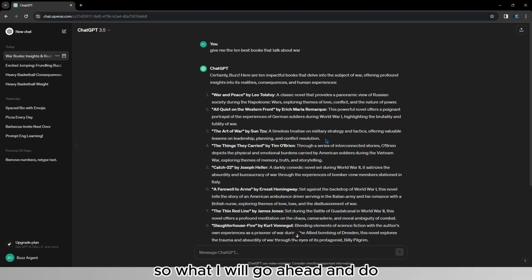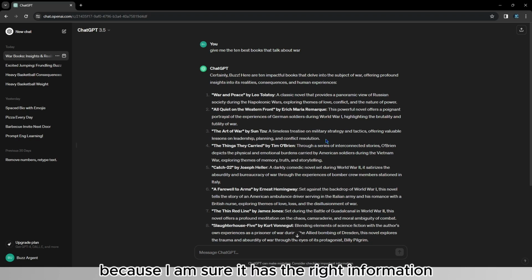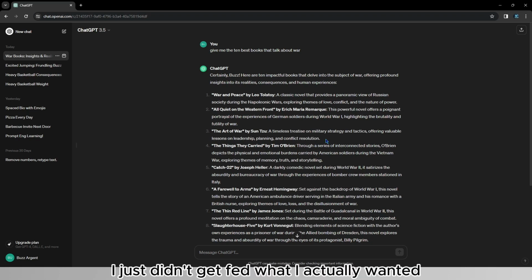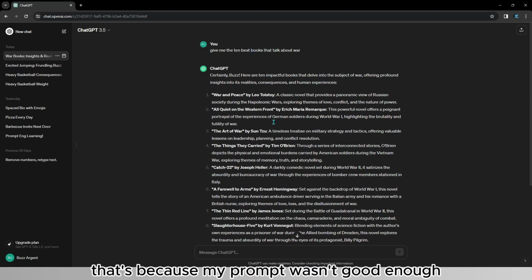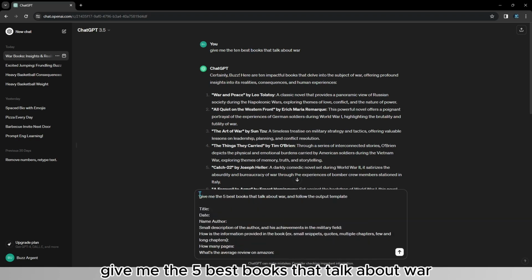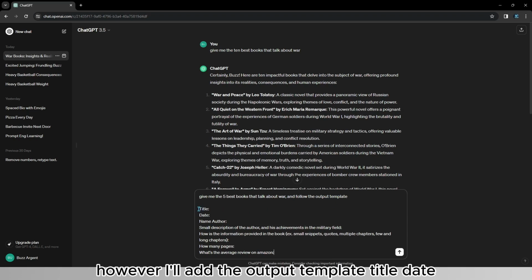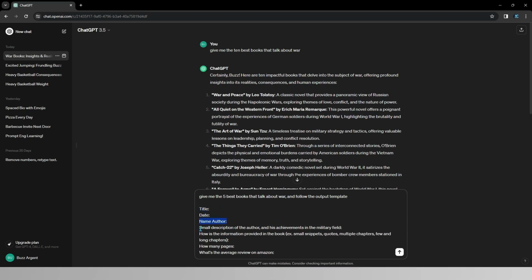But I've read The Art of War myself, and this description doesn't really resonate with what is actually in the book. So what I will go ahead and do is ask for a different output from ChatGPT, because I am sure it has the right information, I just didn't get fed what I actually wanted. And that's because my prompt wasn't good enough. So I'll go ahead and type, give me the 5 best books that talk about war and follow the output template. So basically the same prompt, however, I'll add the output template. Title, date, name of the author, small description of the author and his achievements in the military field, because I want to make sure that the person I'm learning from was actually someone that has fought.